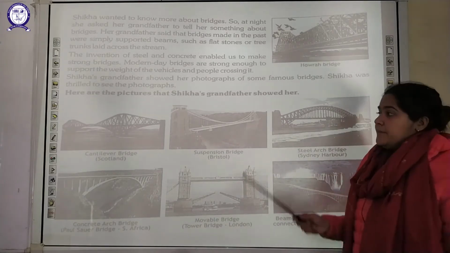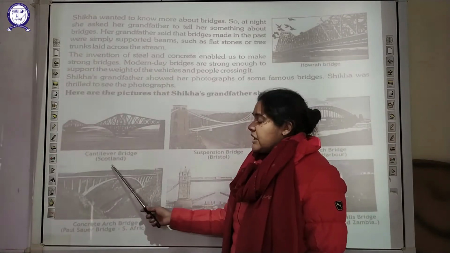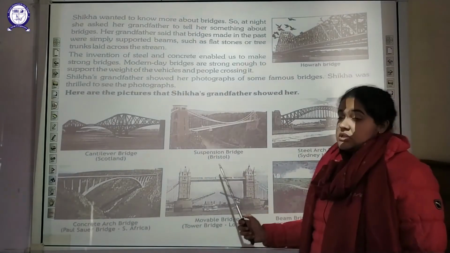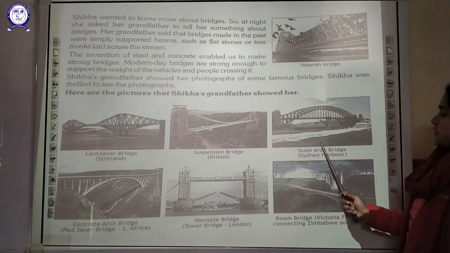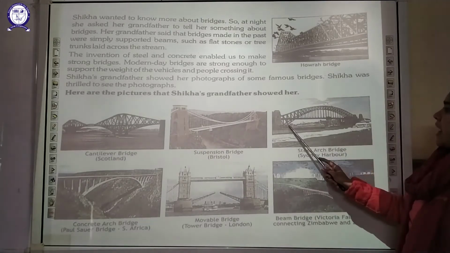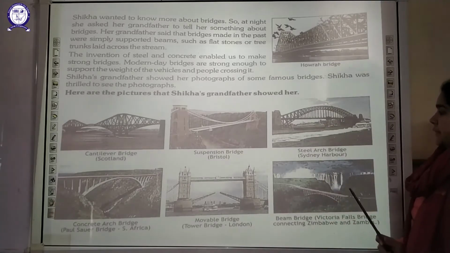As you can see, the first bridge given here is a cantilever bridge, which is in Scotland. The second type of bridge is a suspension bridge, which is in Bristol. This is another photograph, which is a steel arch bridge. Arch means it has an arch shape over here. An example of that is Sydney Harbour.